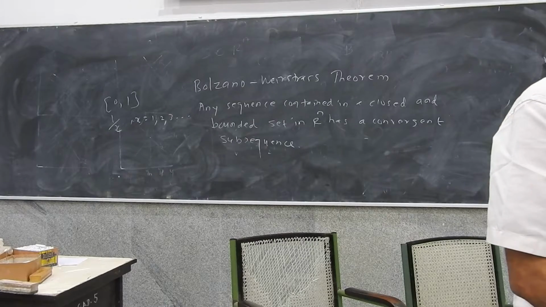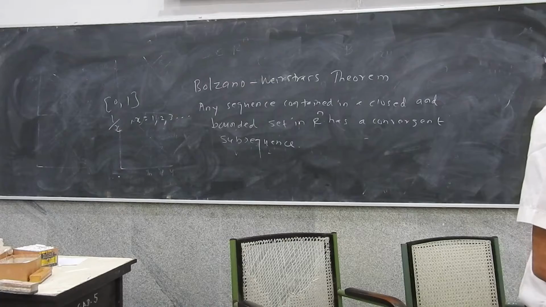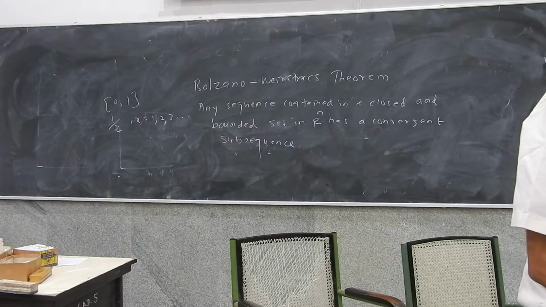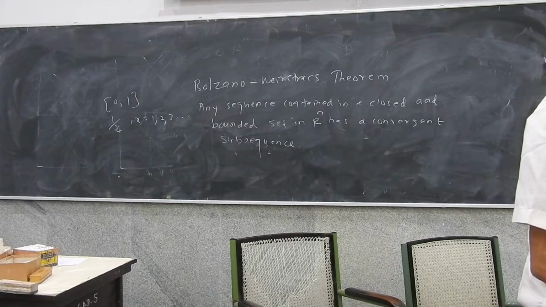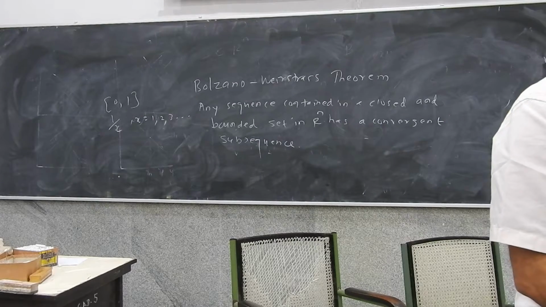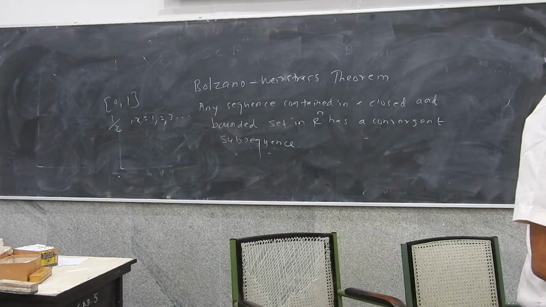For example, think of a closed set. Think of an open set, 0, 1, a bounded set which contains all points from 0 to 1 but not necessarily 0 and 1. So think of a sequence 1 upon xn. As n tends to infinity, xn tends to 0.